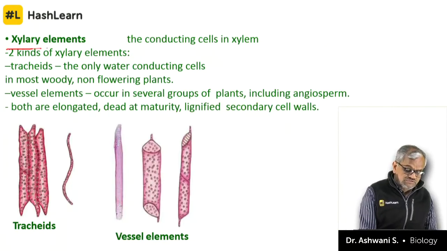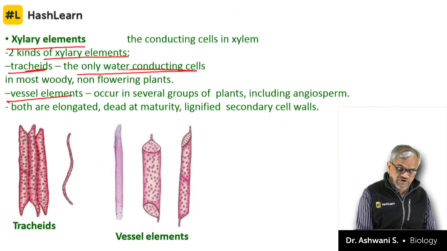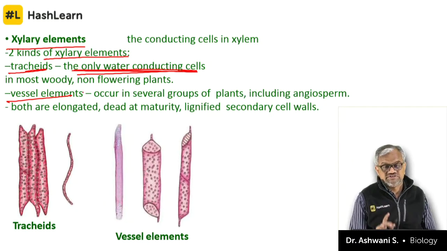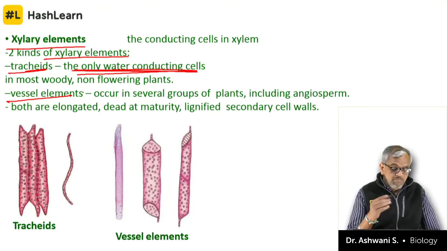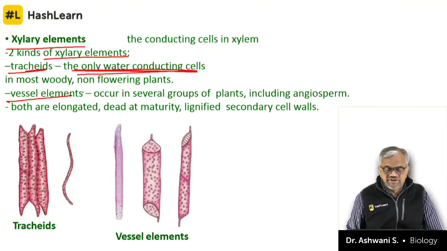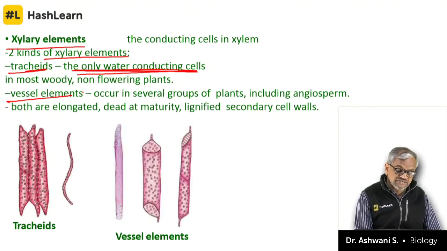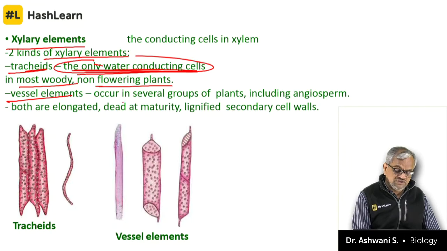So when I told you xylem element, there are two kinds of xylem elements, tracheids and vessels, the only water conducting cells. Very important. Again, this was the question that was asked in JIPMER. Among the xylem element, no doubt all four are responsible. I told you tracheids, vessels, xylem fiber and xylem parenchyma. But which is a part of a xylem which is exclusively dedicated for water transport? Answer is tracheids.